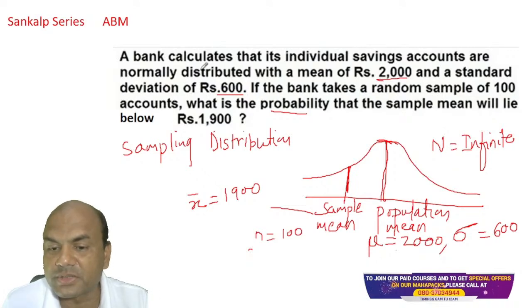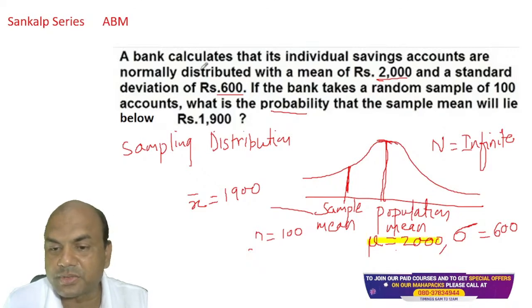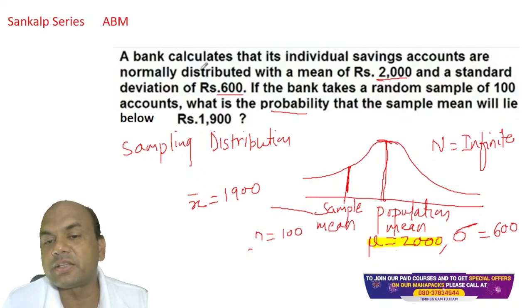This is 2000. So this 2000 is written over here. What about this 1900? This 1900 means if I take the sample of 100, then I'll get this 1900. Now this is known as X bar, sample mean. So this X bar will lie where?